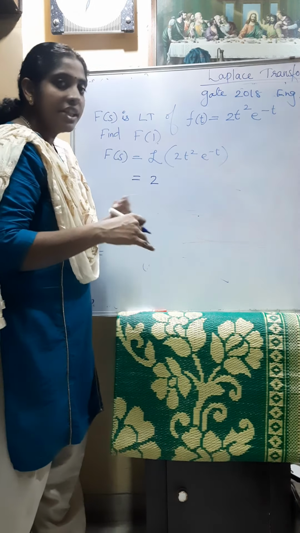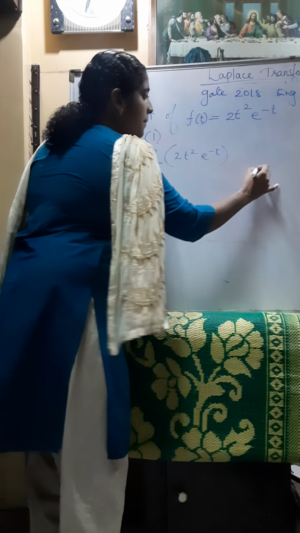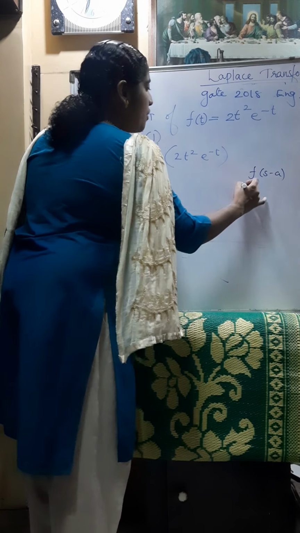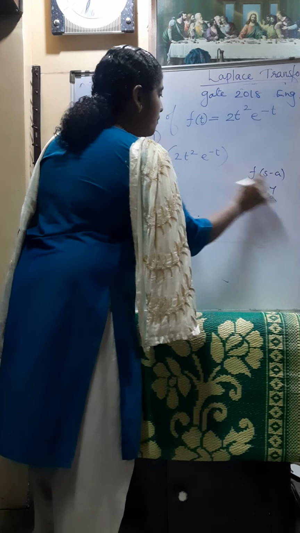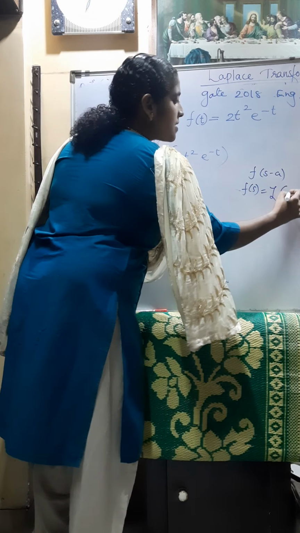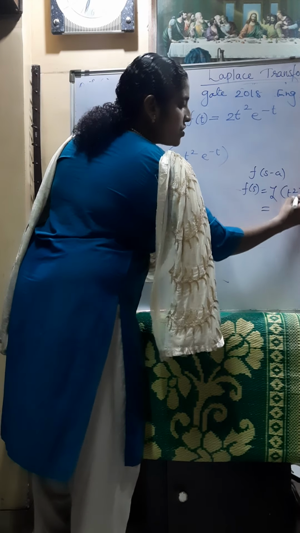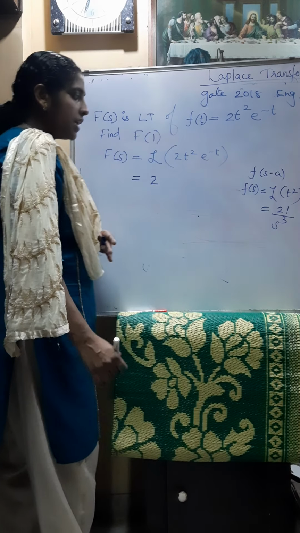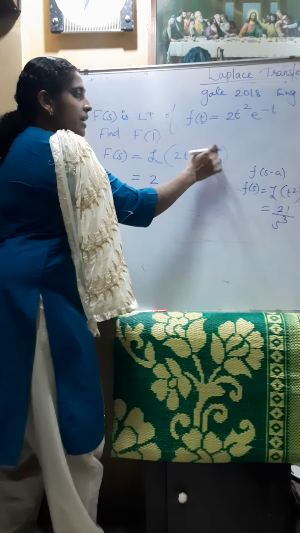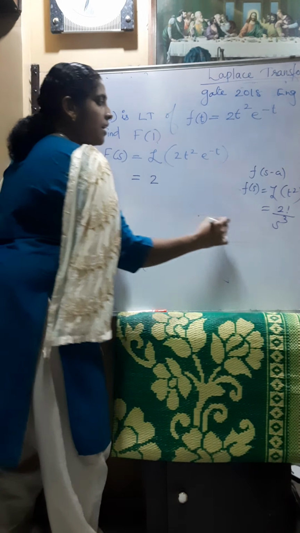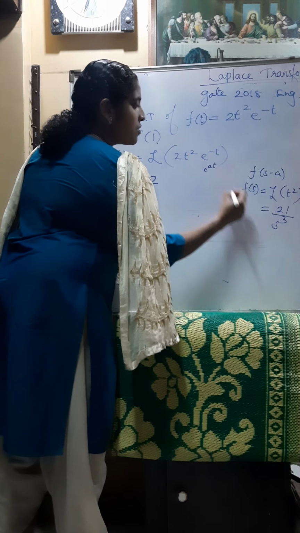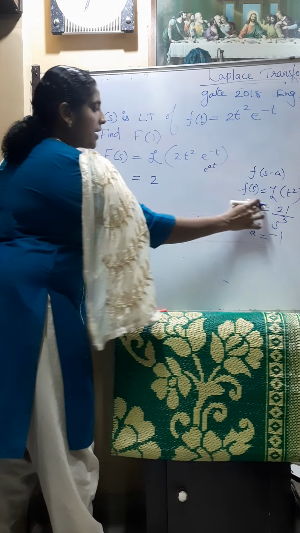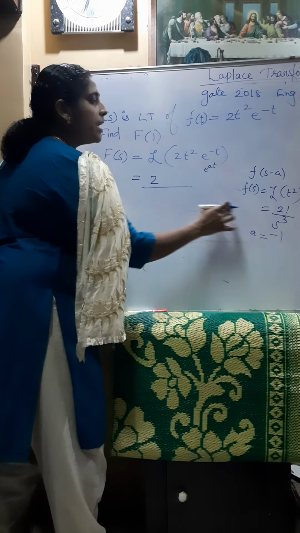We can apply the shifting theorem here. What is the shifting theorem? The first shifting property: F of s minus a. The Laplace transform of t square, that is t raised to n, is n factorial by s raised to n plus 1, that is 2 by s cubed. Here it is multiplied by e raised to minus t, which is e raised to at, so a is minus 1.